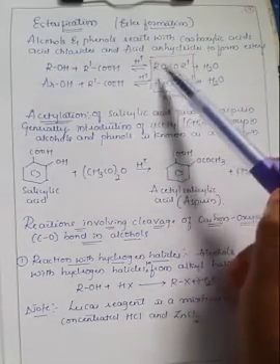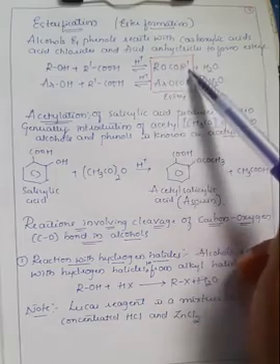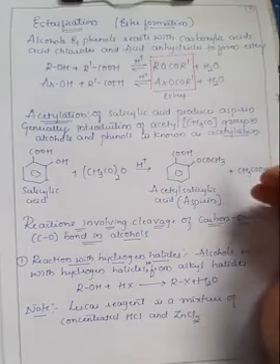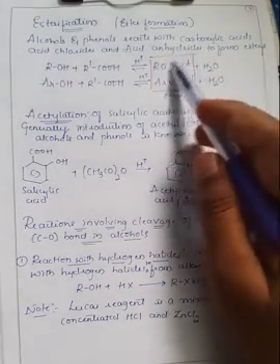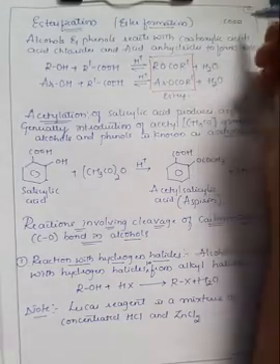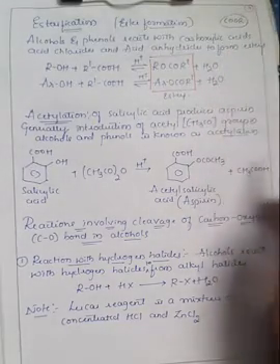Here if you observe, it is in the form of RCOOR dash, right? So the molecular formula of esters is COOR. Whenever the compound consists of COOR, this is the functional group of esters, right?